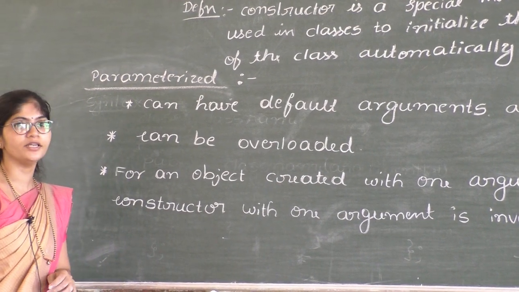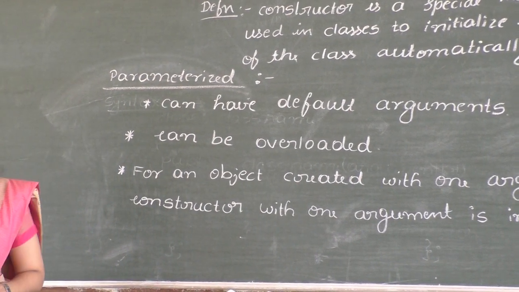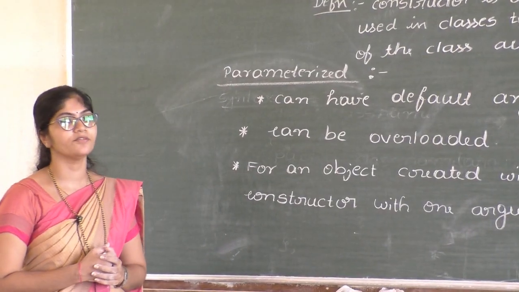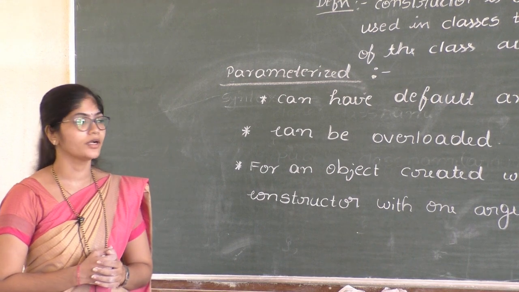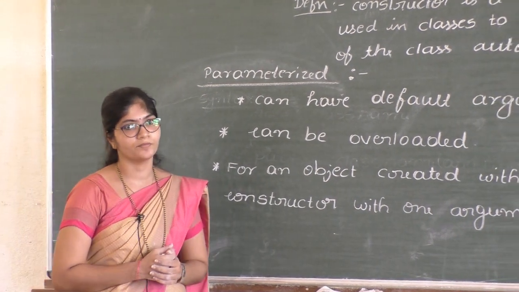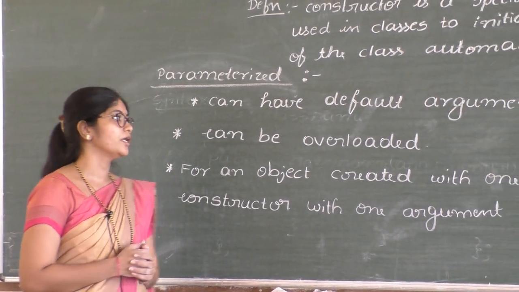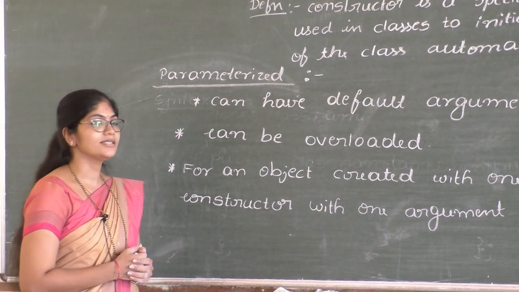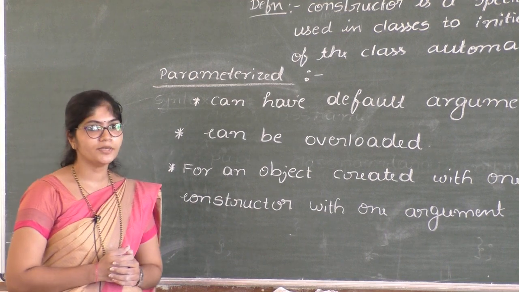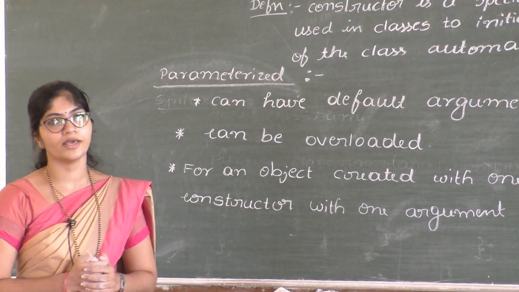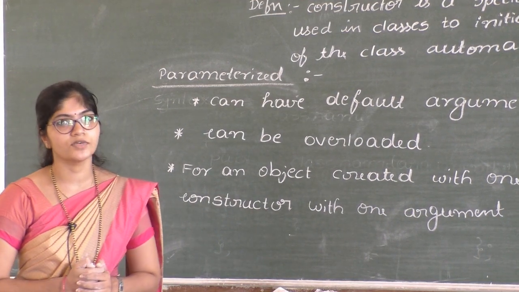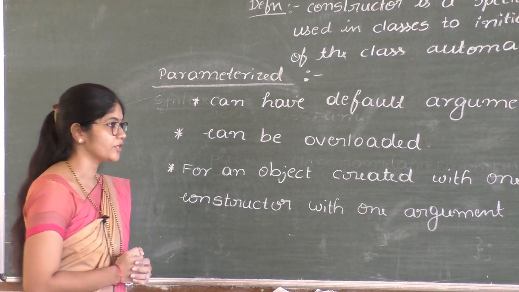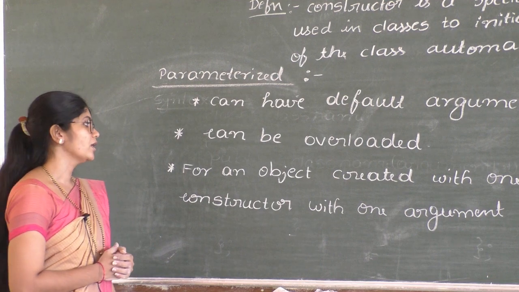You have already studied function overloading. Function overloading means two or more functions having the same name but different in the number of arguments or data type of the arguments. Depending upon the number of arguments or data type of the arguments, the corresponding function will be called. Similarly, in case of parameterized constructors, a class may have different constructors with the same name. Depending upon the number of arguments or data type of the argument, the constructor function will be called.